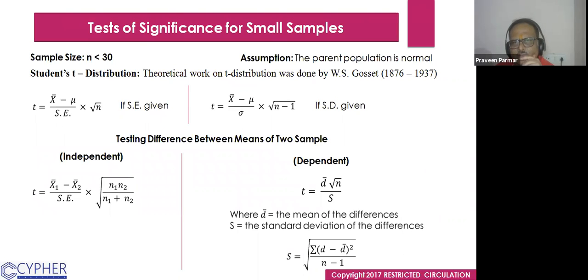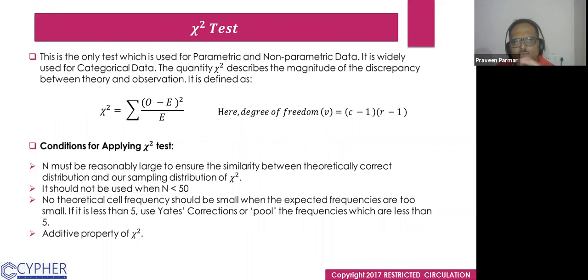Okay, I have not taken an example for this, but we will cover it practically in R. Now we see another test, which is the chi-square test. This is the only test which is used for parametric as well as non-parametric data. It is widely used for categorical data. The quantity chi-square describes the magnitude of the discrepancy between theory and observation.